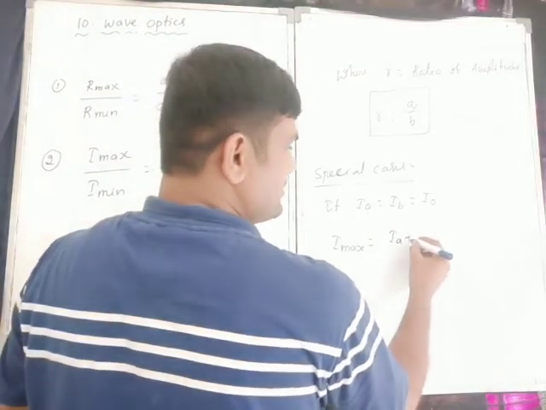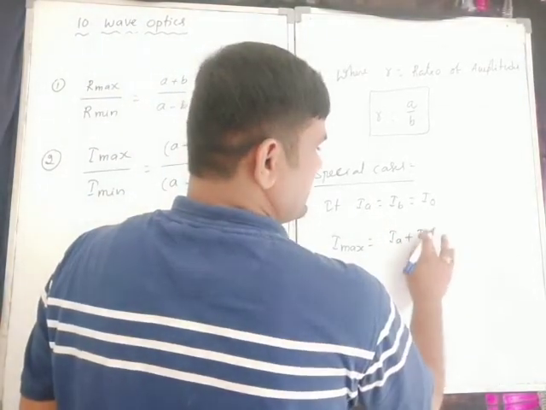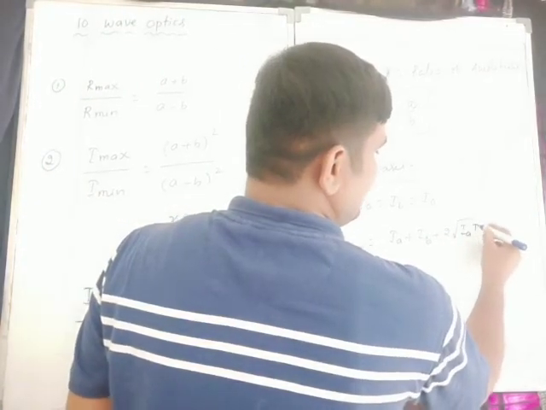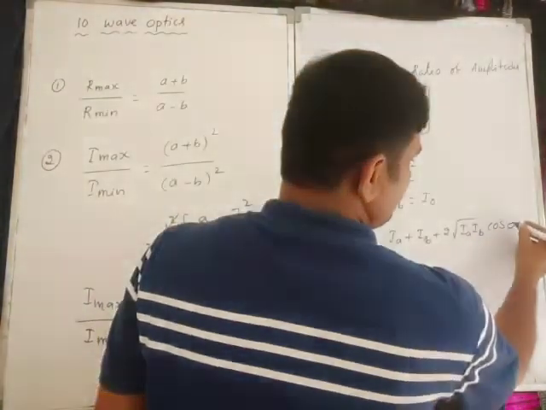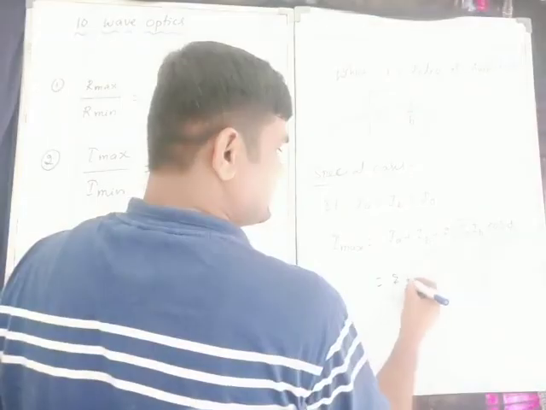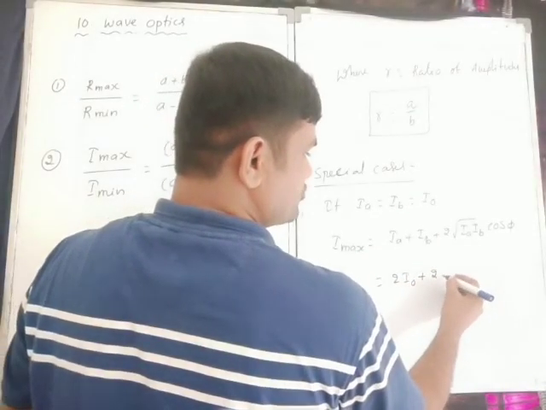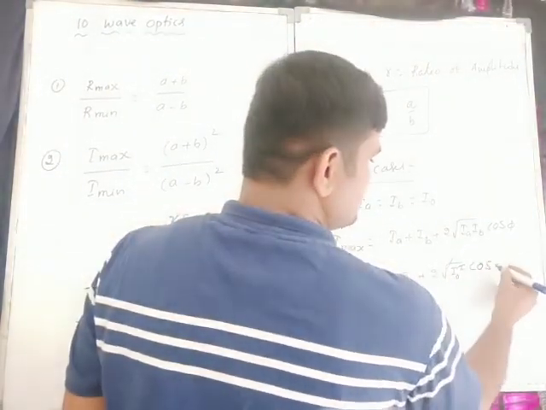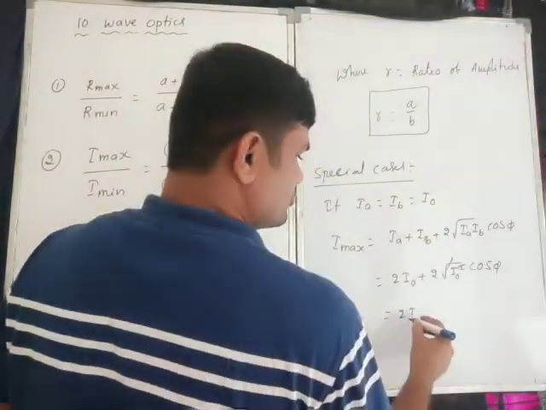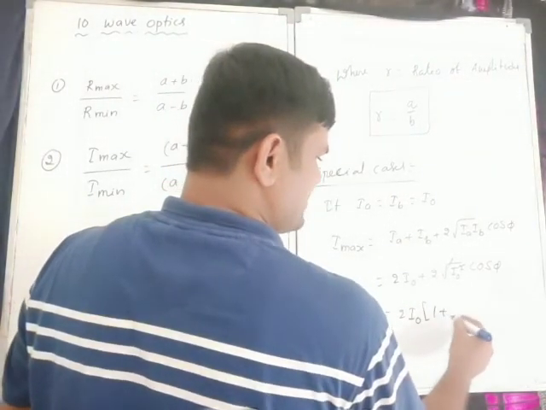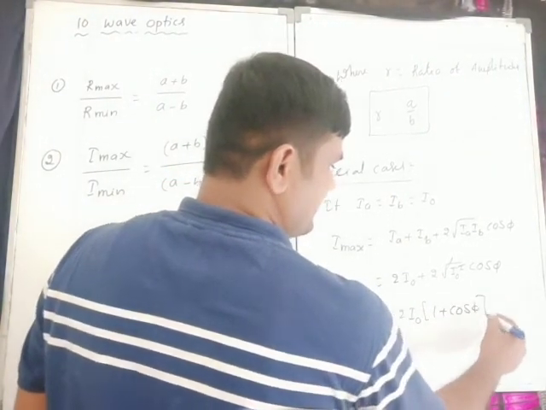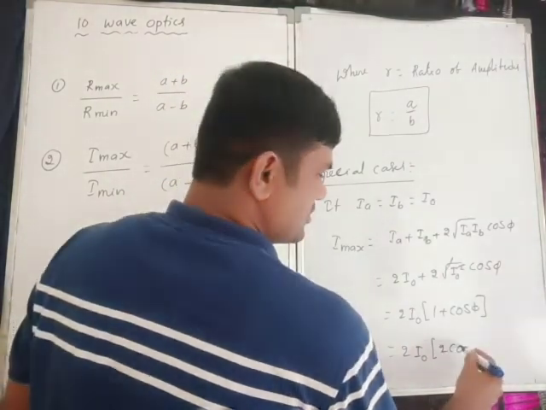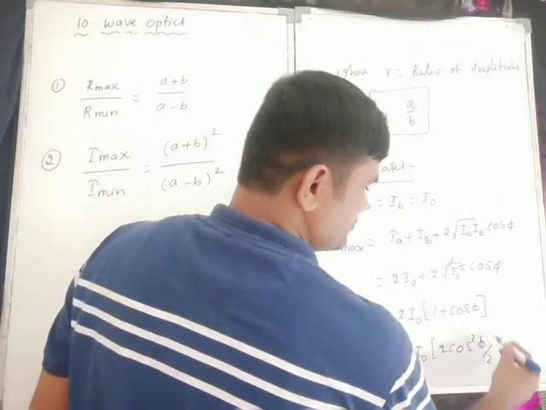IA plus IB plus 2 root over IA IB cos phi. So this is 2 I naught plus 2 root over I naught square cos phi. So 2 I naught taking common, 1 plus cos phi. So 1 plus cos phi is equal to 2 cos square phi by 2.